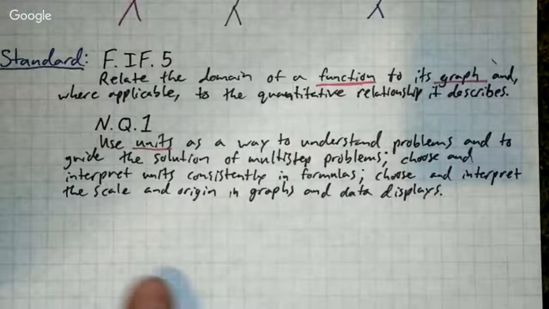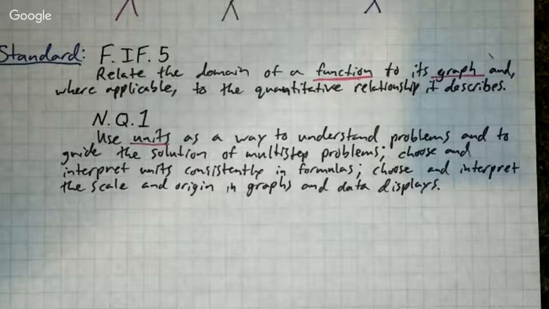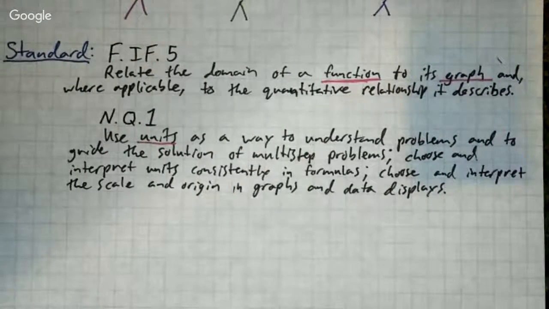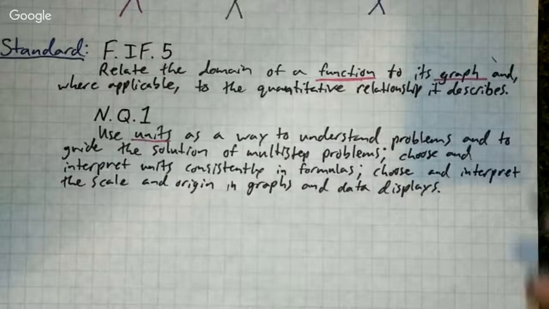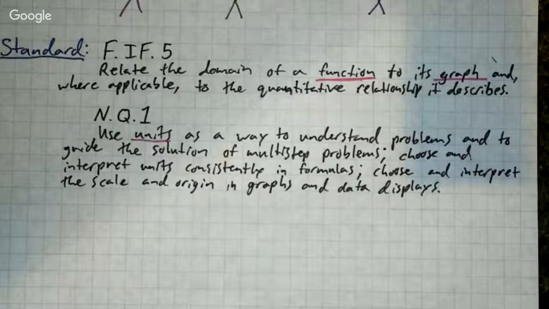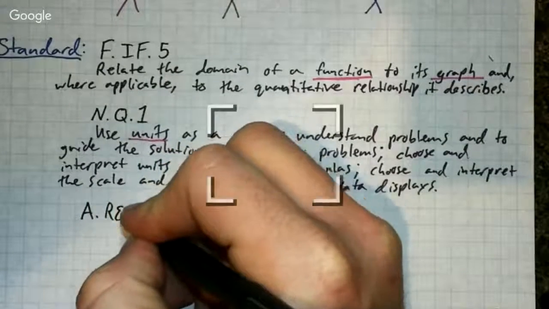Then choose and interpret units consistently in formulas. Knowing what units formulas use, very important. And finally, choose and interpret the scale and origin in graphs. So in a graph, is our y-axis going to go up to 1,000? Is it going to go up to 10? Is it going to go up to 20? We have to decide that, okay? And our final standard for our lesson today is A.REI.10.